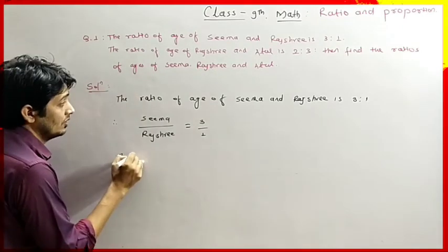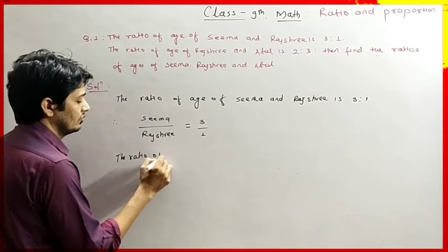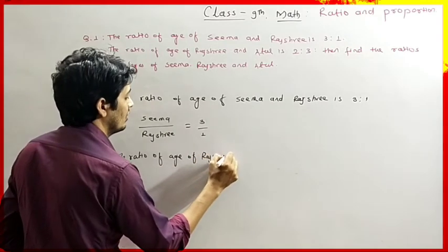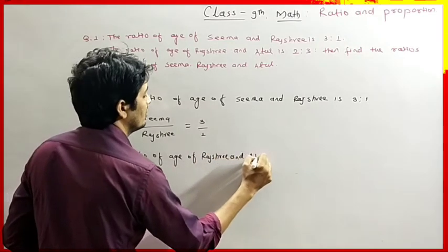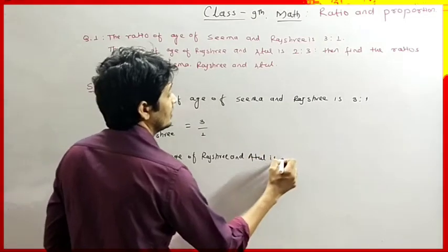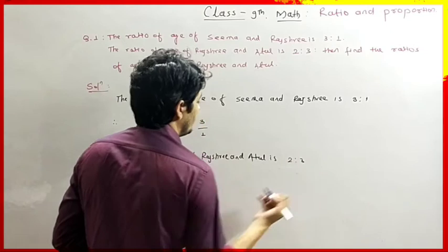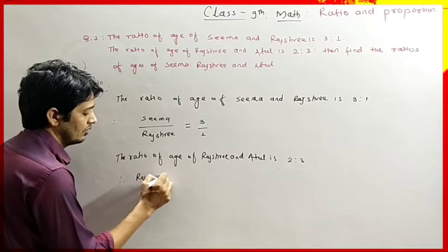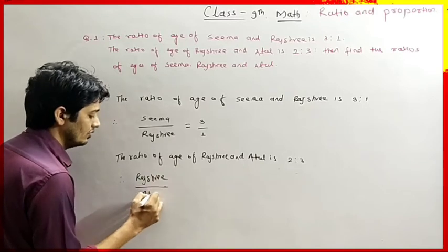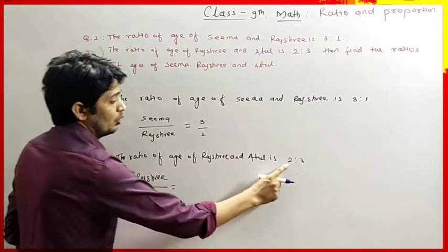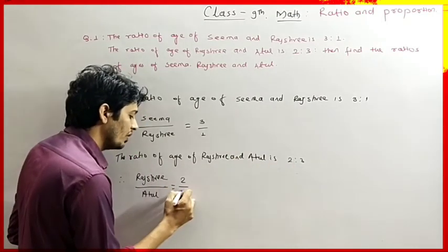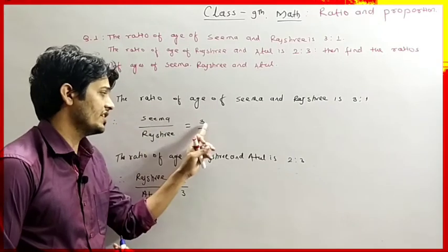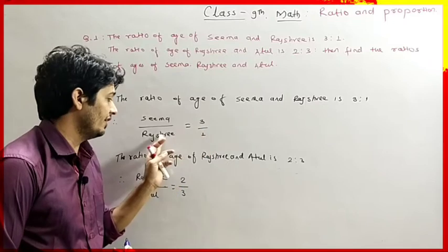Now second condition. The ratio of age of Rajshri and Atul is 2:3. Therefore, Rajshri divided by Atul equals 2/3. Okay. See, here it is given that Seema's age in ratio is 3 and Rajshri is 1.